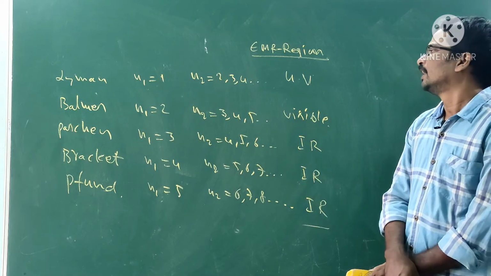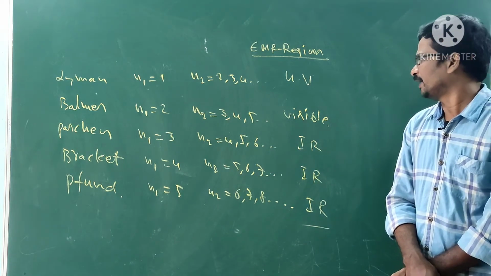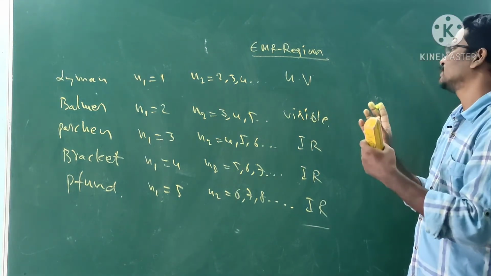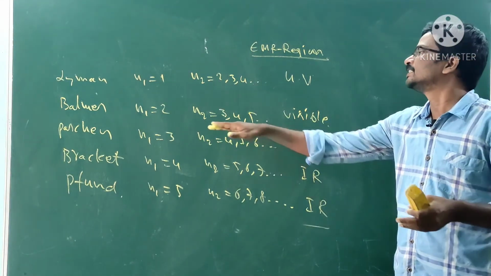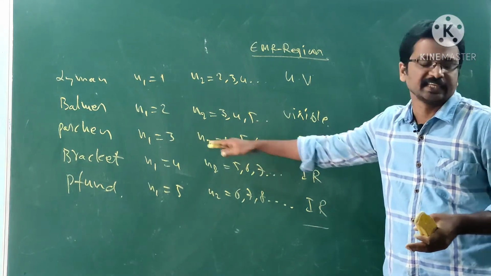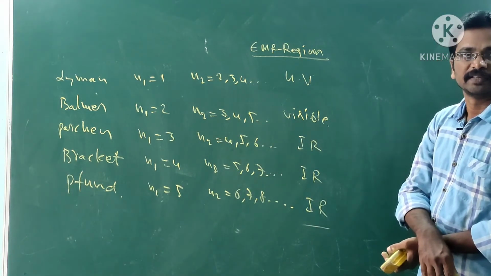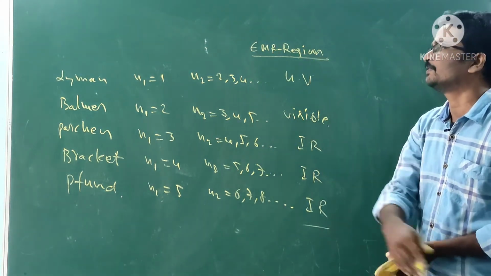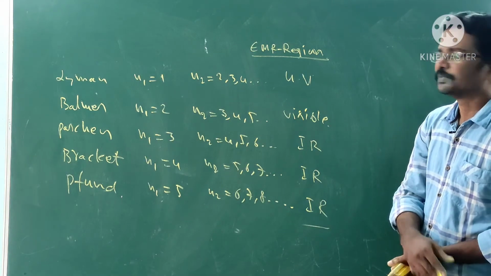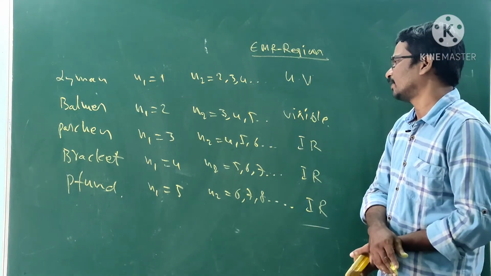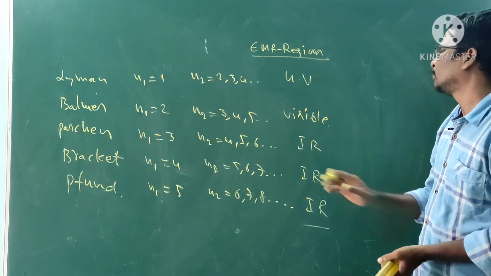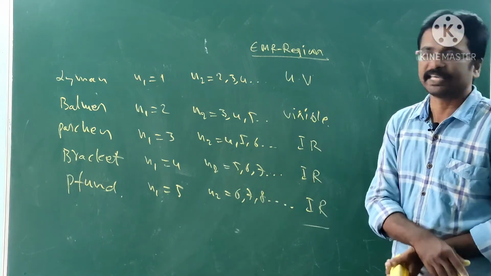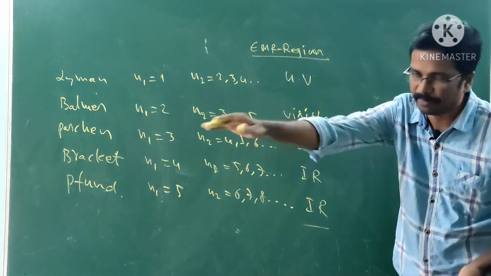In the same way, Paschen explained his lines by passing IR radiation through the sample. He got the lines, which Paschen explained using these numbers. Then Brackett did the same experiment, with n1 equal to 4 to n equal to 5, 6, 7, also succeeding with IR radiation passed through the sample.